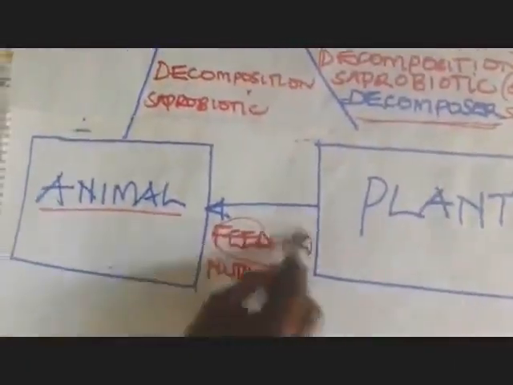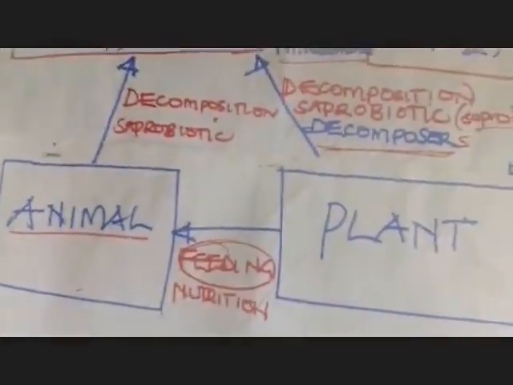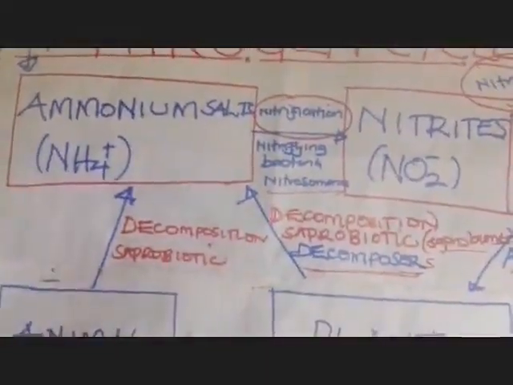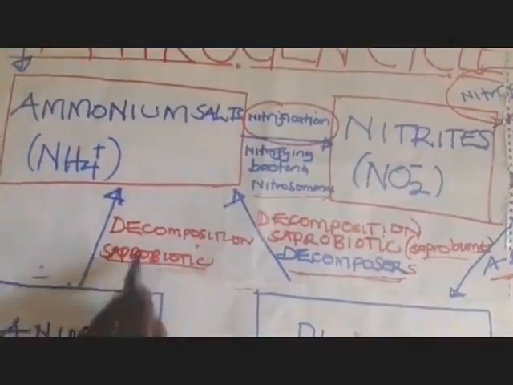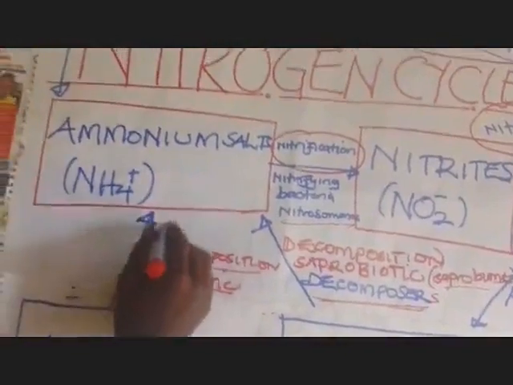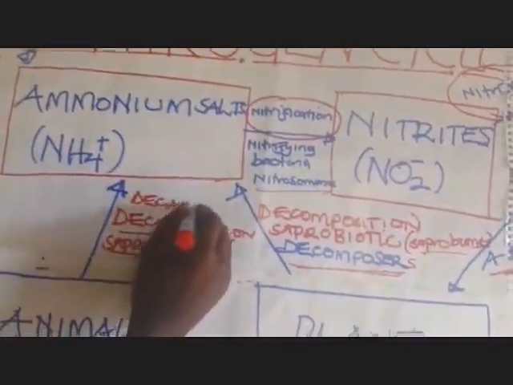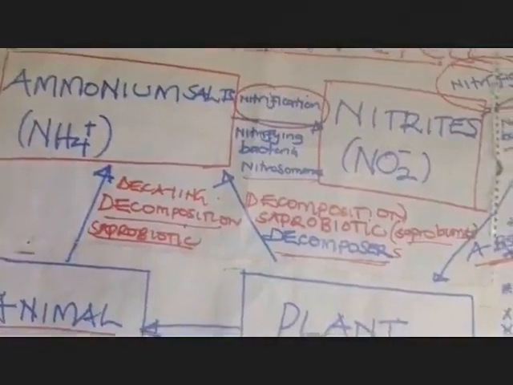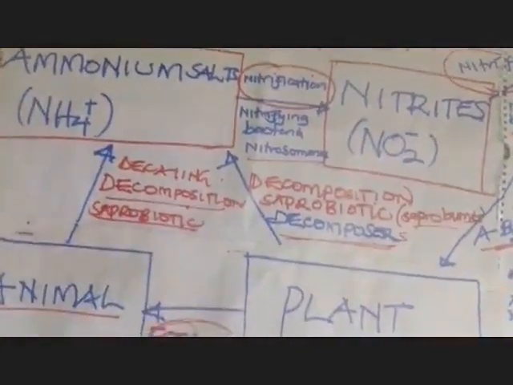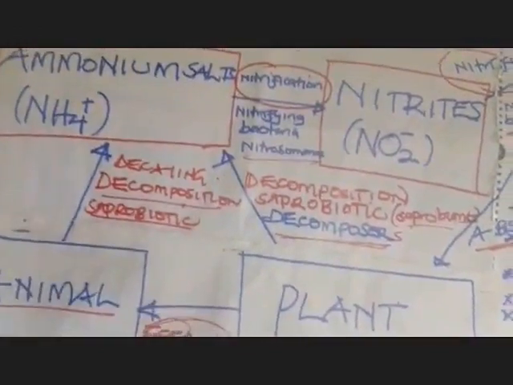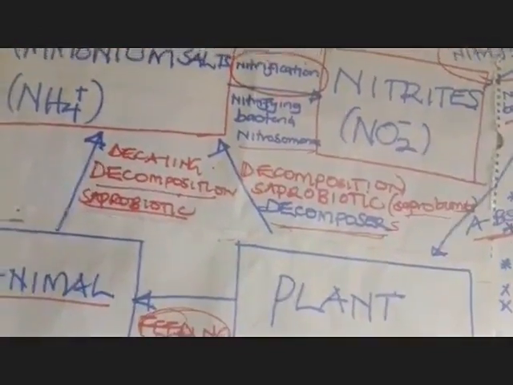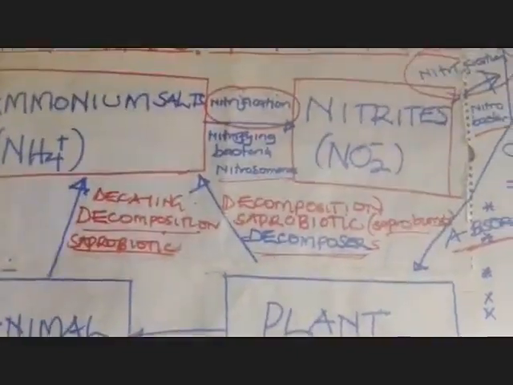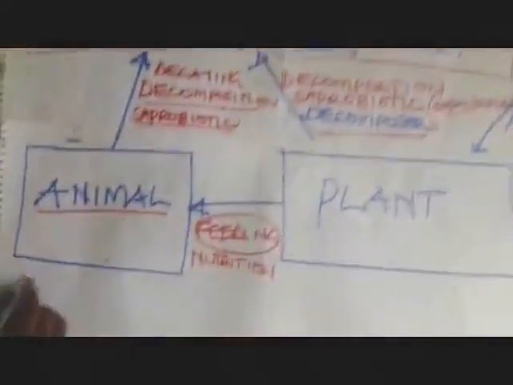Then here is feeding. Now feeding, we are seeing that animals, like man, feed on the plants. That one, now we are getting the nitrates from the plants to the animals. Now ammonium salts are formed from plants and animals which are dead. That one we are calling decomposition. Other books can even say that it is decaying. You can give the process different words, but what matters is breaking down the dead organic matter, and that is saprobiotism or saprobiotic.